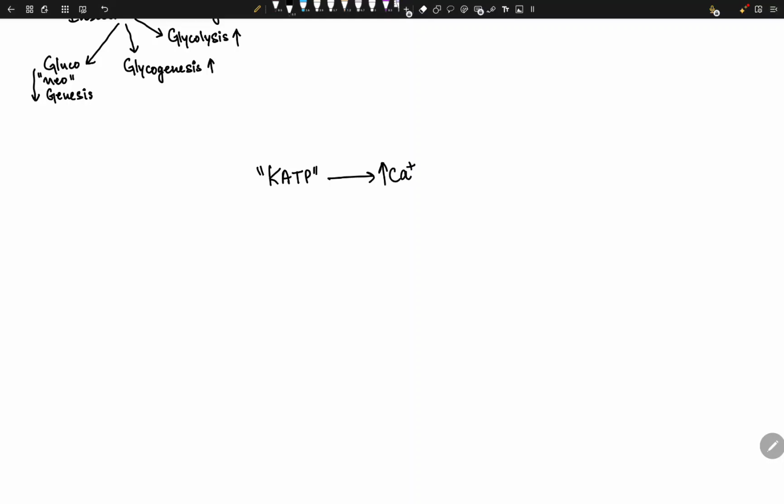Once the calcium is enough, the Golgi body senses that calcium, and it's like, okay, time to release insulin. So that's how your insulin is actually released. Now, this is a super duper high yield mechanism, I think. And glucokinase is acting as the glucose sensor here.